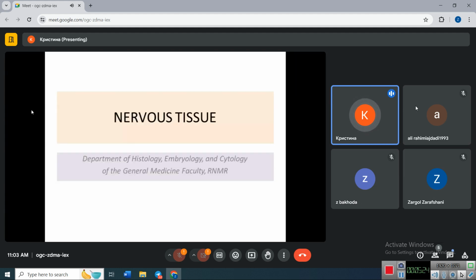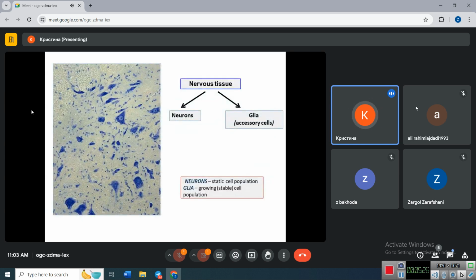So today we discuss nervous tissue. Nervous tissue consists of cells, neuron cells, the major type of cells, and glial cells or just glia, accessory cells, cells that help neurons to perform their function.